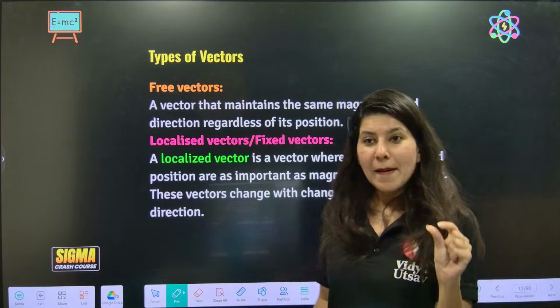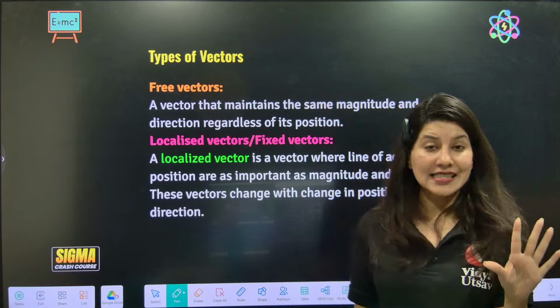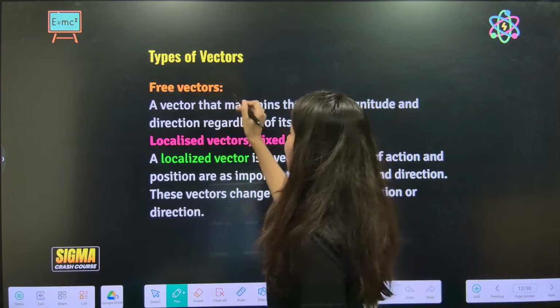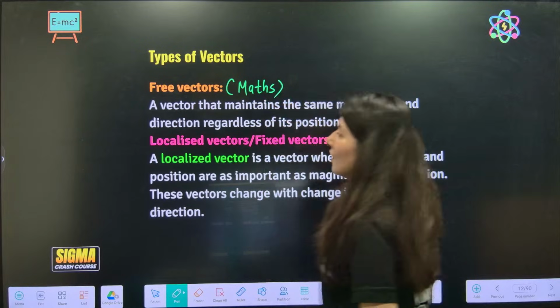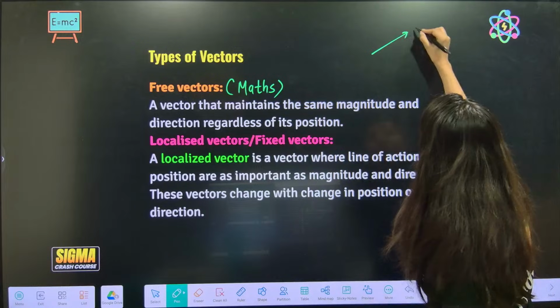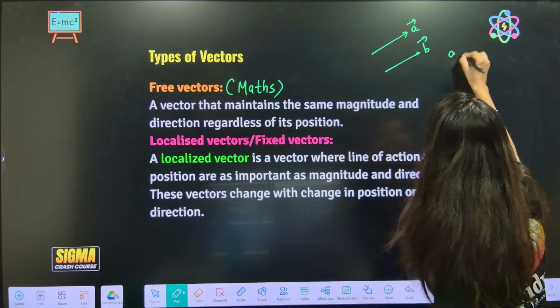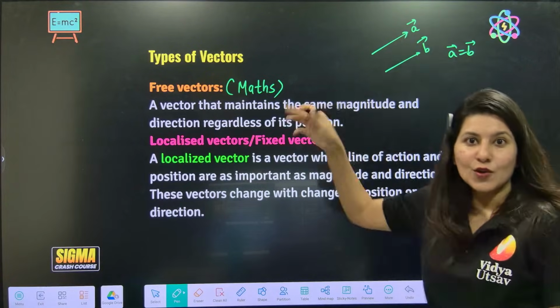You know what? Mathematics vectors and physics vectors are slightly different. Okay. In mathematics, we will study free vectors. Free vectors means that if I say this is a vector A and this is a vector B, and A and B are both the same magnitude and same direction, you know what that means?